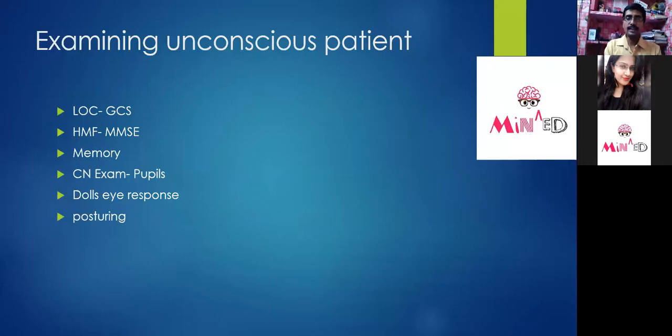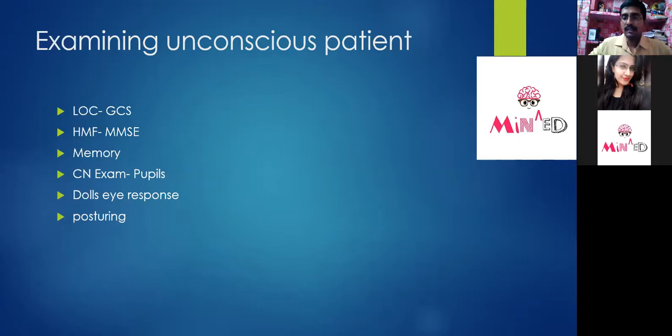I think I have already discussed the examination of an unconscious patient. We'll see the LOC, level of consciousness, by using the Glasgow Coma Scale. We know very well the maximum score is 15, and accordingly we can categorize the patient's consciousness. Higher mental function, if it has to be assessed, we can use the mini mental status examination, and the updated version is the standard mini mental status examination. It is a 30 question based outcome measure. We'll have a certain set of questions, we'll ask the questions and grade accordingly, and we'll have an idea how much the intellect and how much memory is being affected.